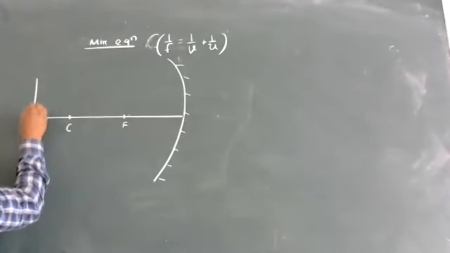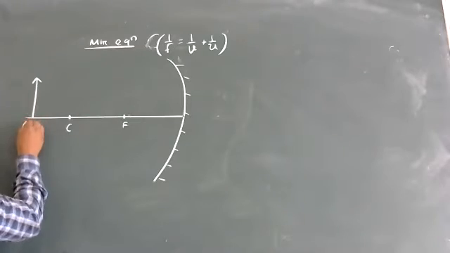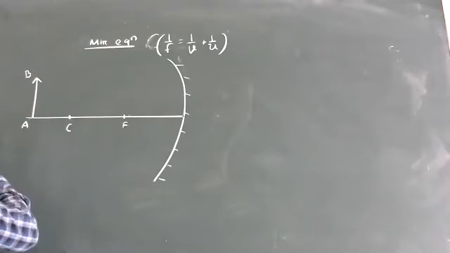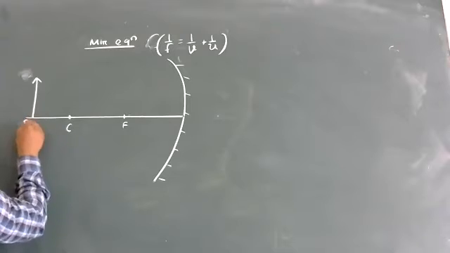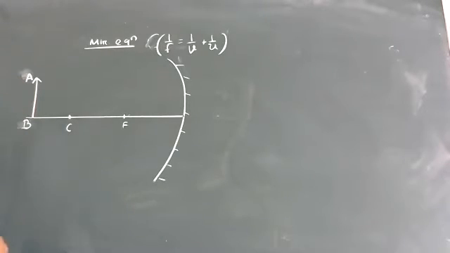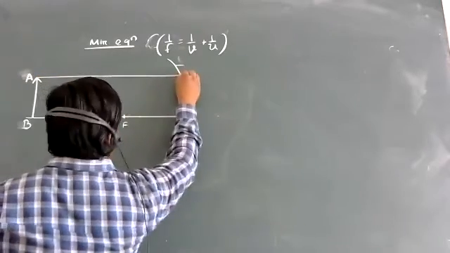Suppose this is my object. I want to draw it large so that it will be visible to all of you properly. Generally in the book, whatever they are doing, they always connect it to the principal axis, taking BA. It is not compulsory that you follow that. You can do it according to your wish. There may be mistakes.